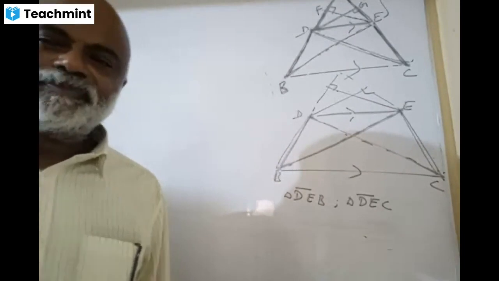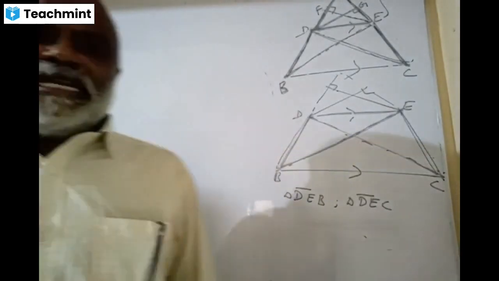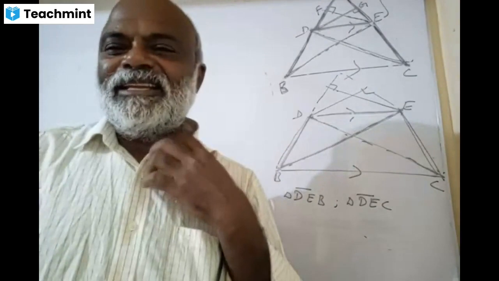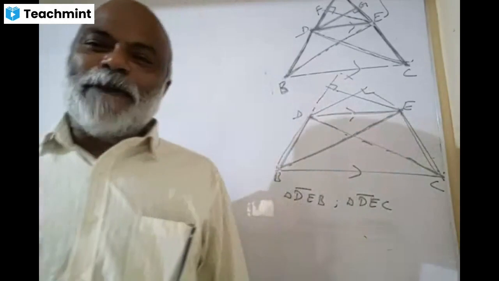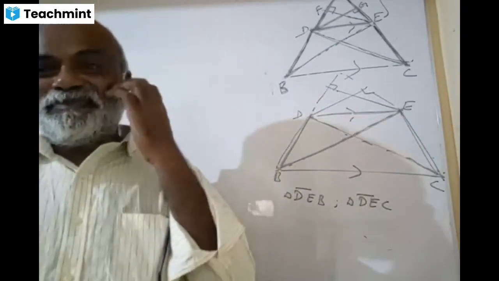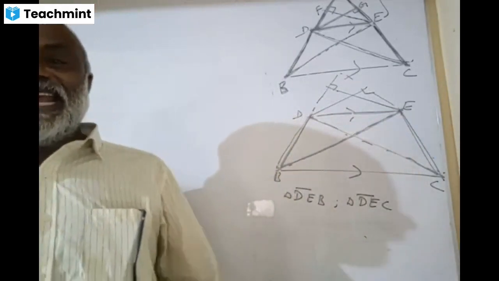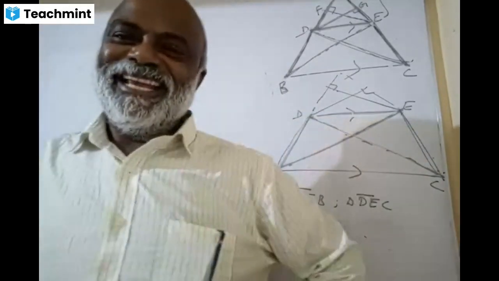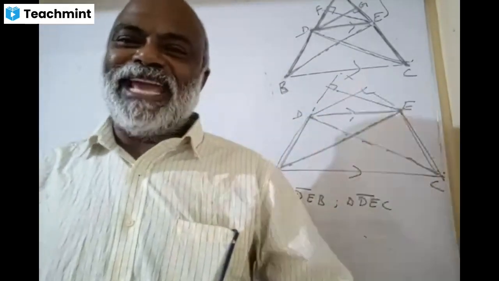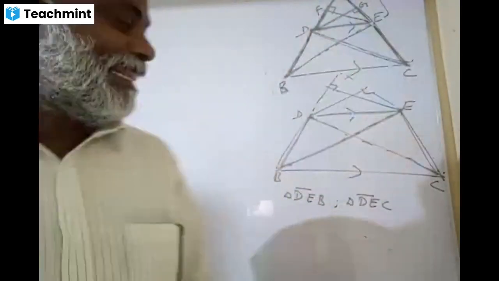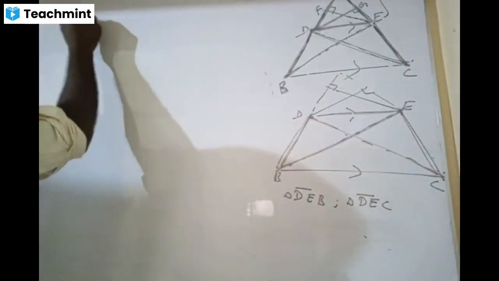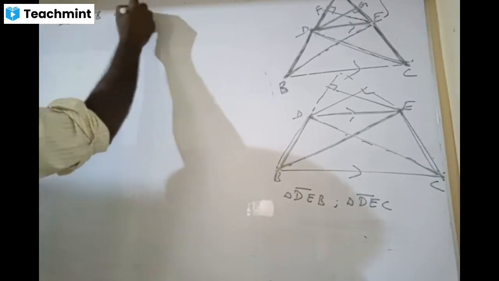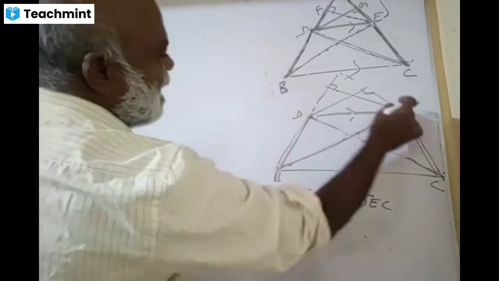No, then their areas are equal. Which chapter is this in? Ninth standard, area of parallelograms and triangles: if two triangles have the same base and lie between the same parallels, then their areas are equal. So write this down now: triangle BED, or triangle DEB, and triangle DEC.